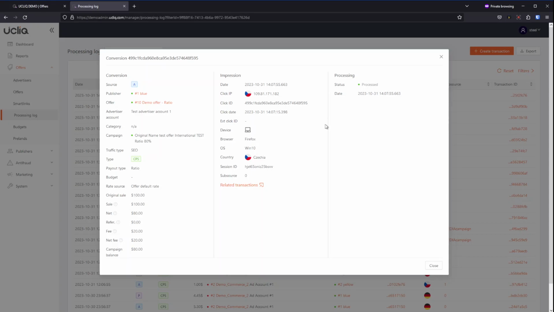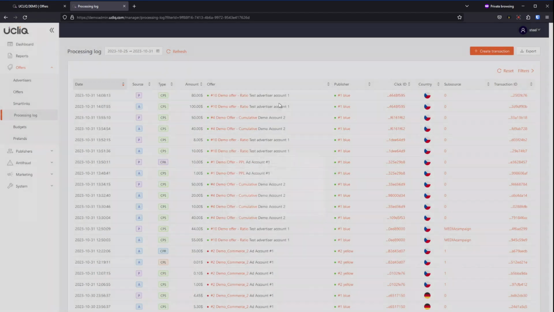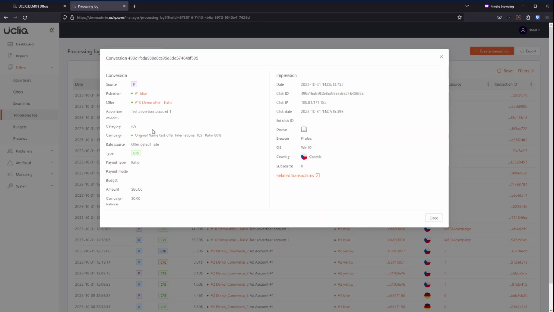Here is information about impression, and we can see related transactions for the same click ID and so forth. Now let's look into the publisher transaction. What we see here is similar information. Its ratio amount is $80 of conversion generated for publisher, campaign balance zero. So when we received the advertiser transaction, we credited $80 to the publisher campaign. When we post this conversion to the publisher, we debited $80, so it remains zero.